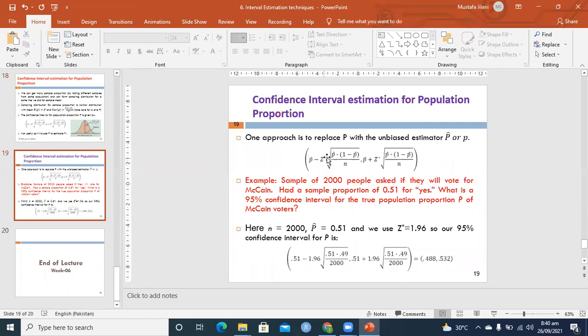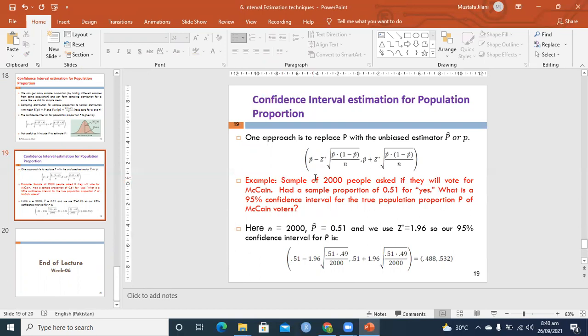The interval is p cap minus z alpha by 2 times the square root of p cap times 1 minus p cap divided by n, and p cap plus z alpha by 2 times the square root of p cap times 1 minus p cap divided by n. So this becomes very easy to compute. Once you are given the p cap value, you can solve this just by putting the values in the question.